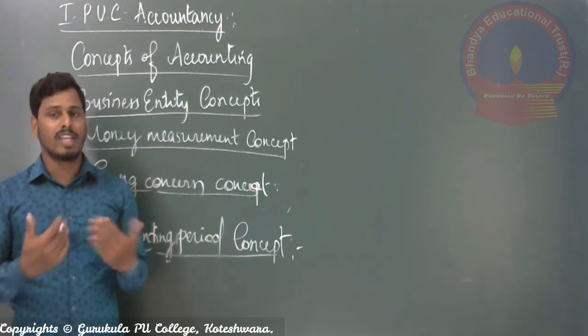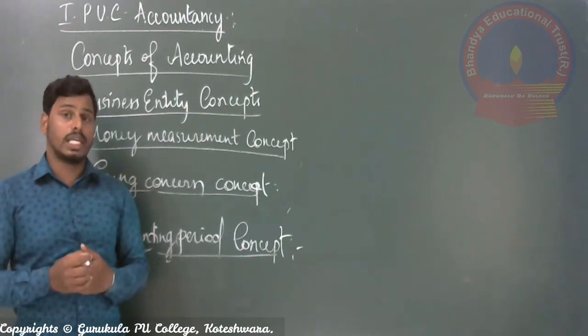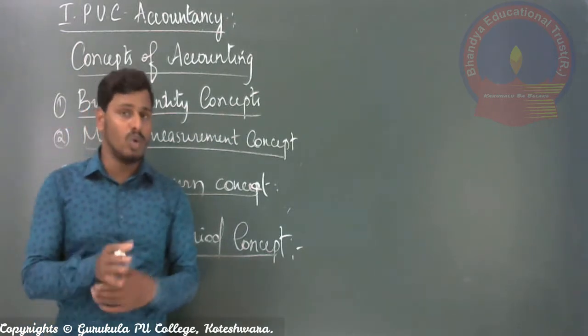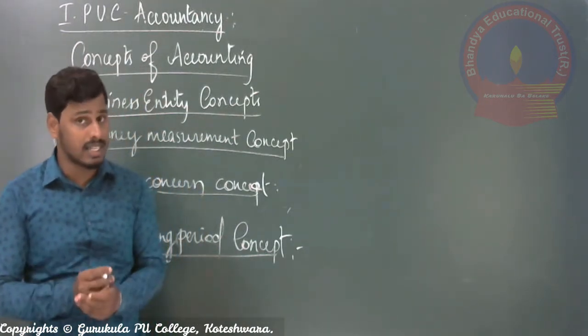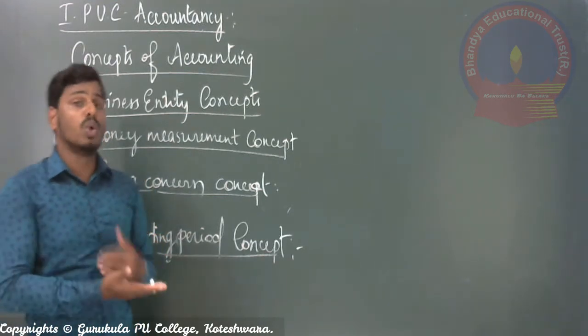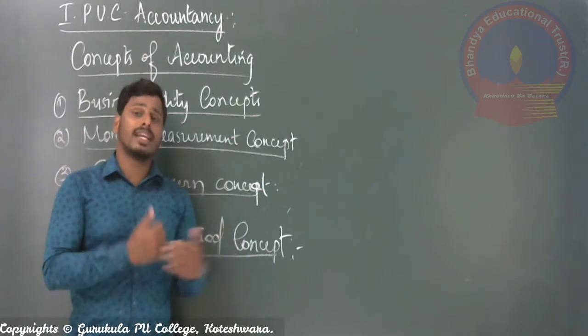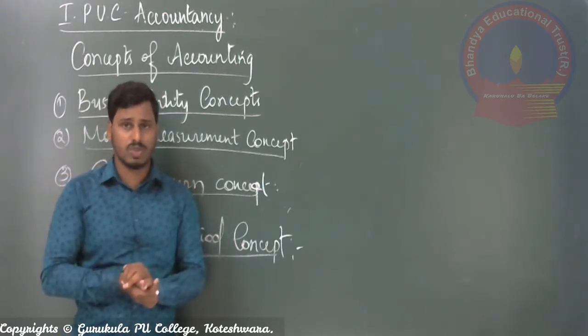While explaining the objectives of accounting, the first, key objective I told you was to calculate the profit as well as losses of the business concern, and this can be known only by preparing the books of account or accounting activities.